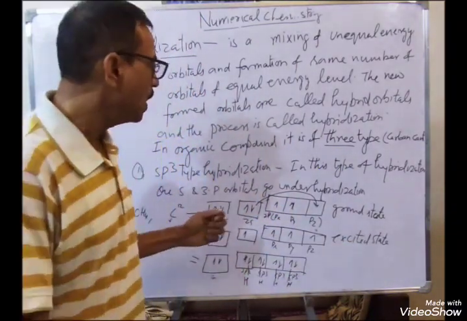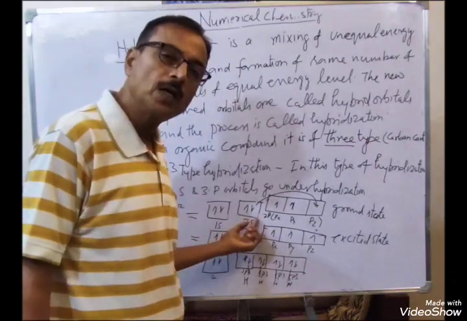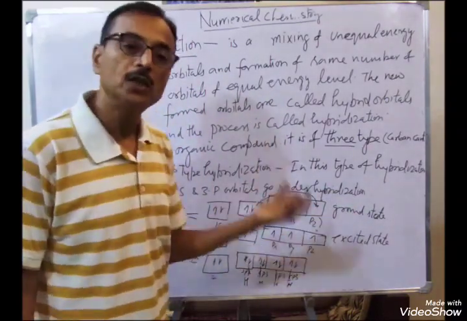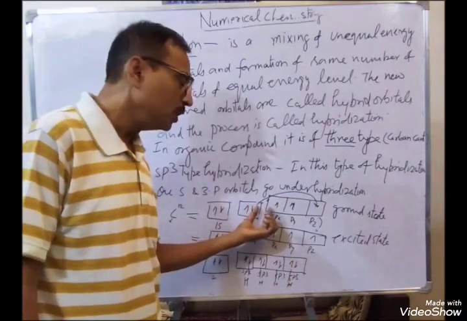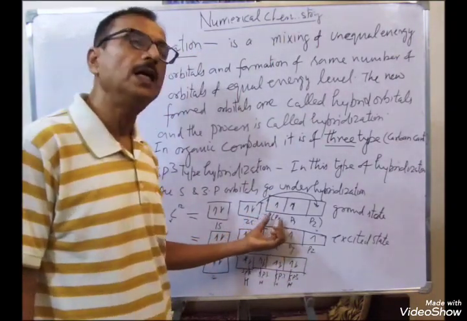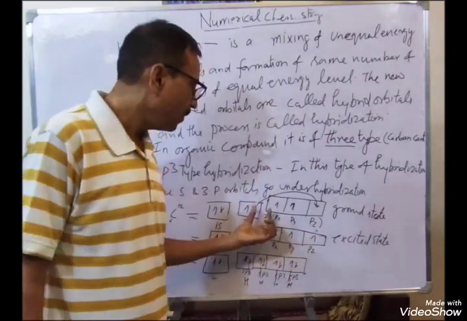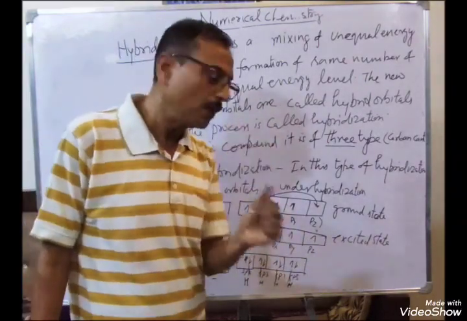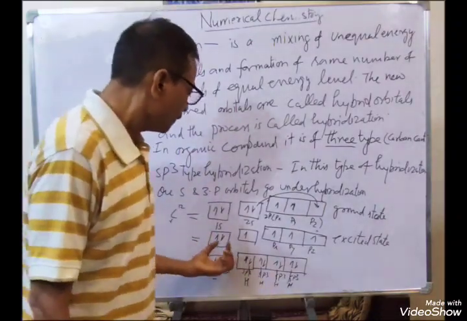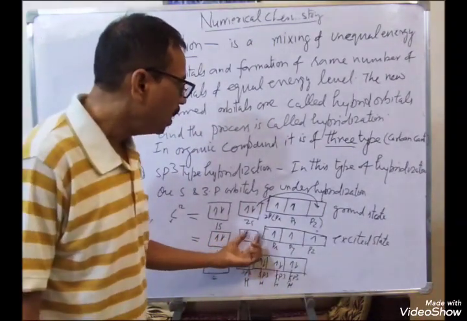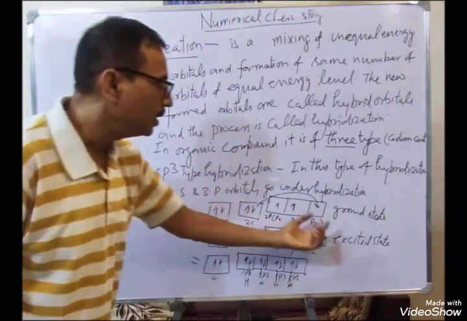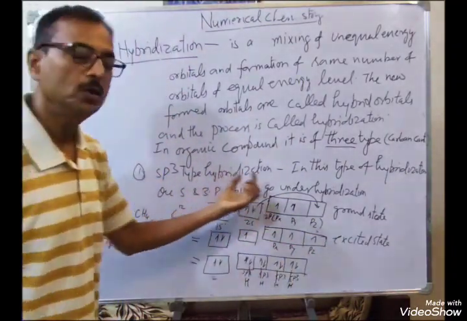Excited state means the electron moved from the ground state to the excited state of the nearest orbital. Nearest orbital means the one which has the minimum energy difference. So py and pz are very near, so the energy difference is very low. So before hybridization, this ground electron moved to the excited state. Now the hybridization process takes place.